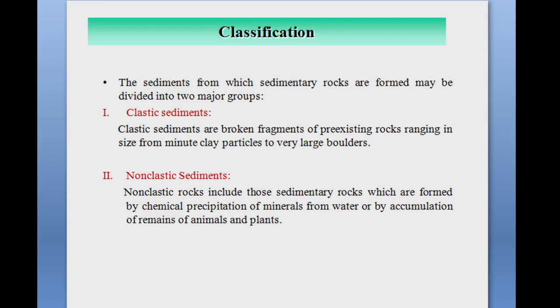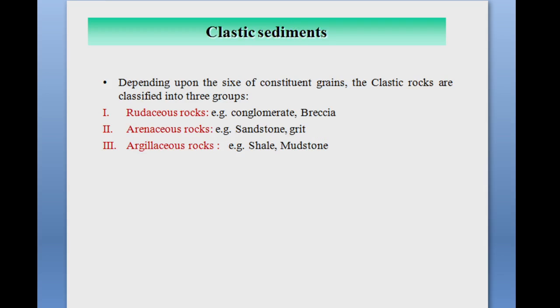Okay. Then these clastic and non-clastic rocks are again classified into different types. First we will see the different types of clastic sediments. Depending upon the size of the constituent grains, the clastic rocks are classified into three types. First is rudaceous rocks, second is arenaceous rocks, and third is argillaceous rocks. So rudaceous rocks means what? The rocks which are formed by the accumulation of bigger rock fragments such as gravel, pebbles and boulders are called rudaceous rocks.